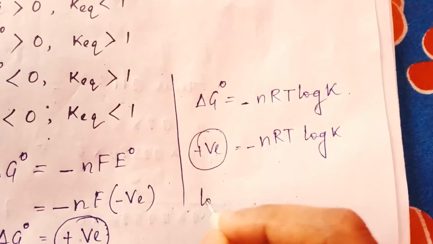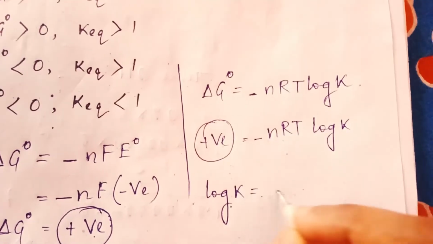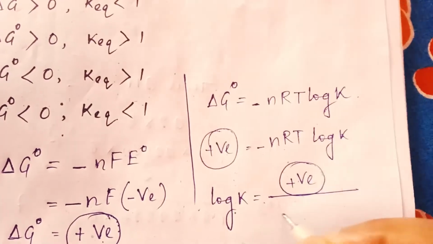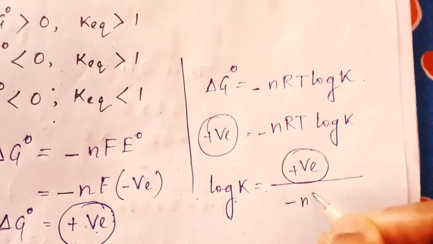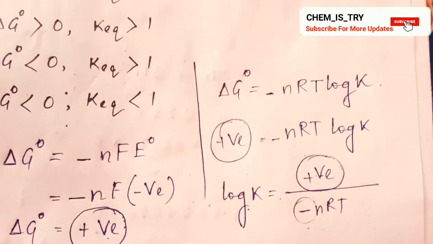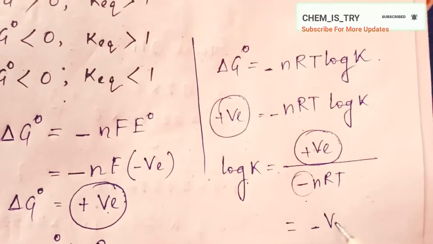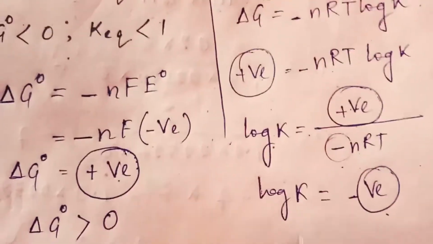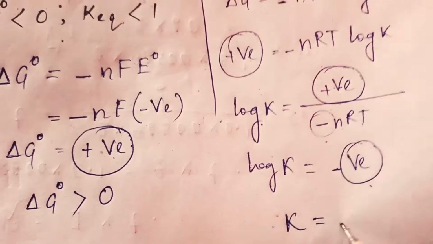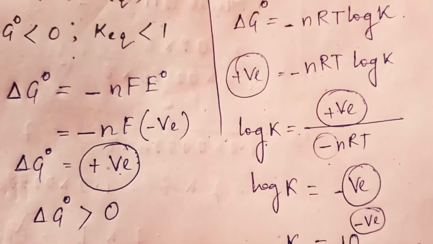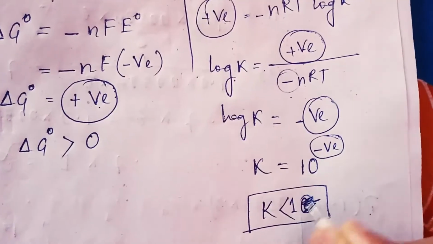Now if we write this way, log K equal to, this is the positive value and the below part it is minus nRT, that is negative value. So positive divided by negative, you will get ultimately the negative. Okay, so log K equal to negative. So K equal to 10 to the power negative. So minus means less than 1.